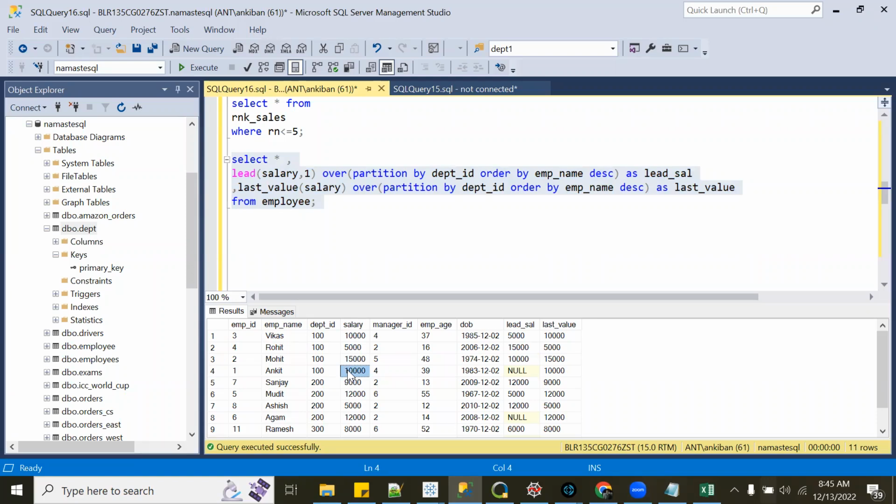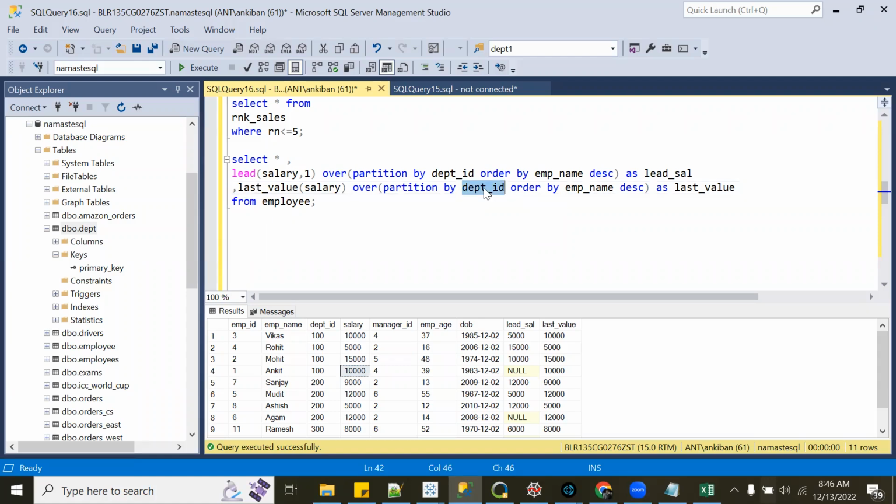I think for last value you need to define salary. Within that partition, last value is what? 10,000, right? We are having the same value of salary only in the last value column, Ankit, for all the rows. Something is not right.